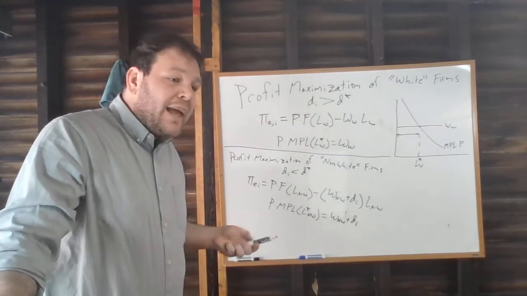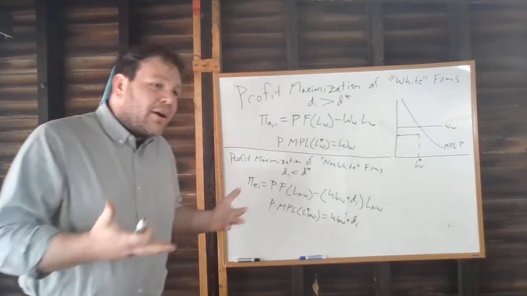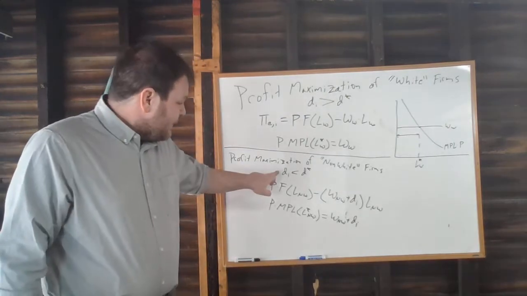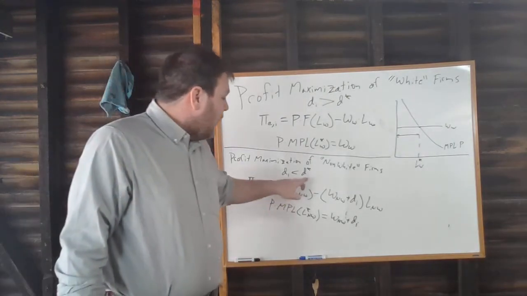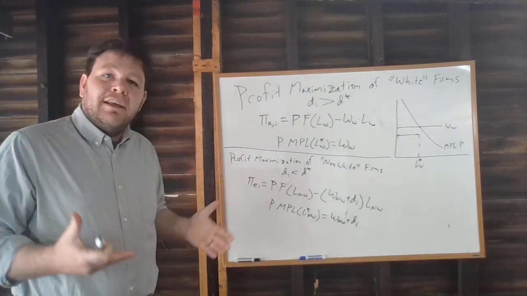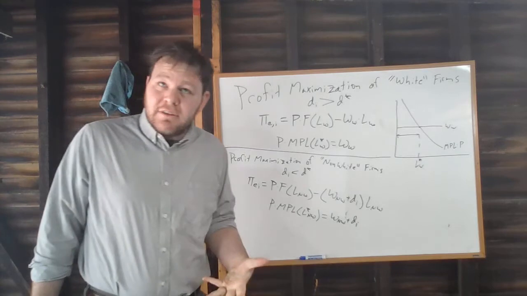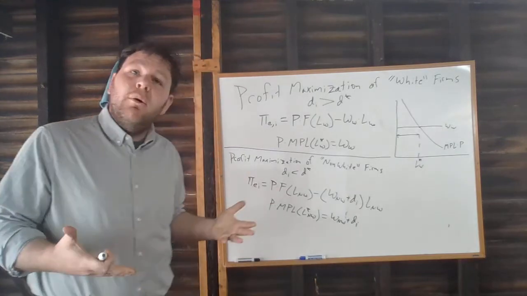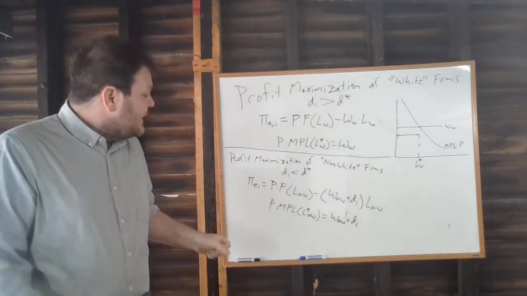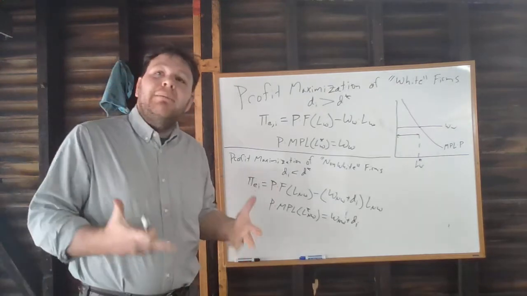Okay, and I want to ask you again, is it going to matter how prejudiced I am once I'm below the level of prejudice that leads me to hire non-white workers? In other words, is a totally unprejudiced firm, a firm where d_i equals 0, going to make different decisions than a firm where d_i is just barely below d star?